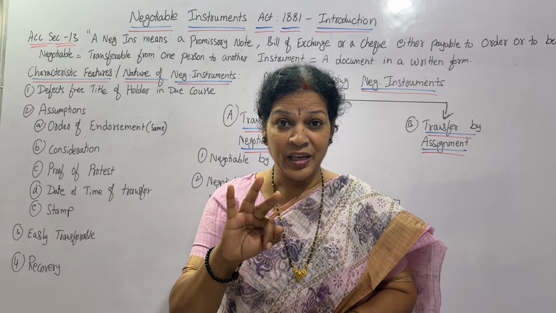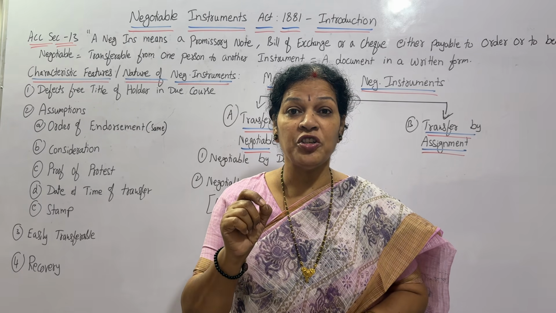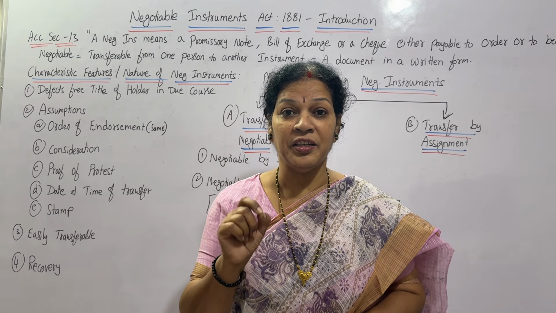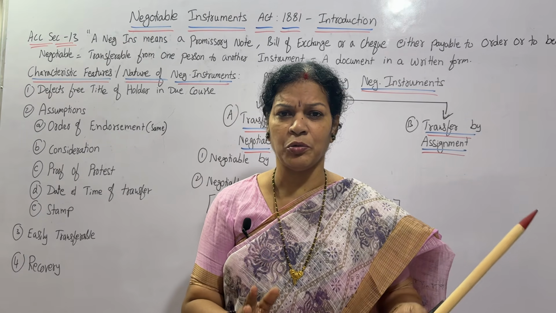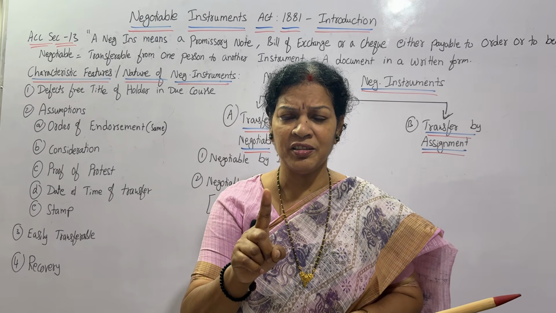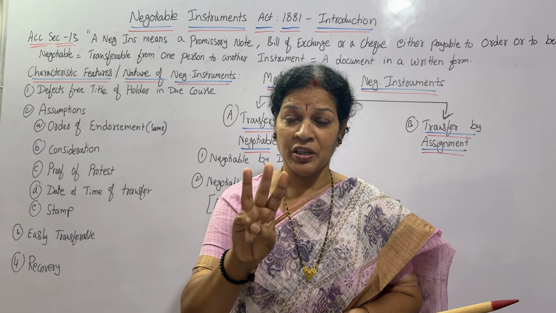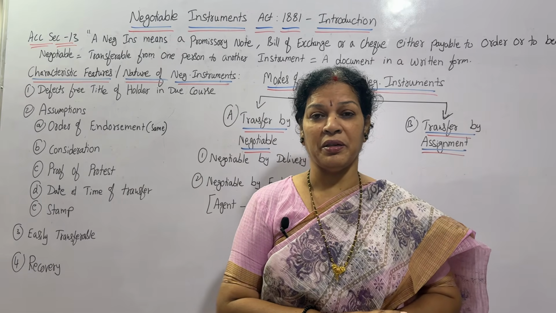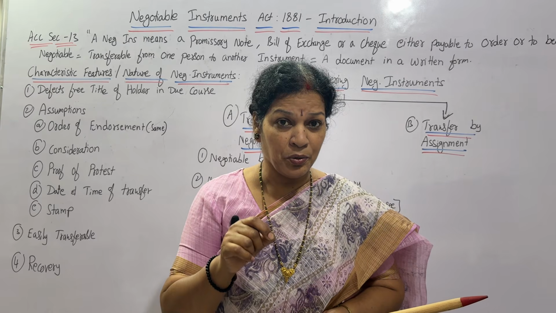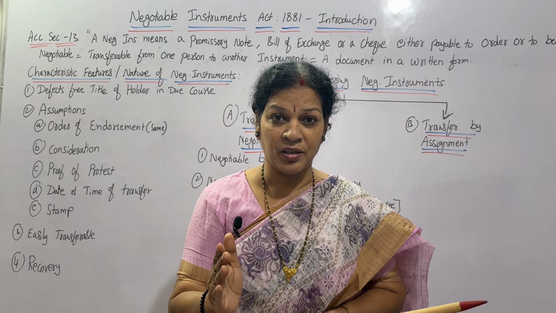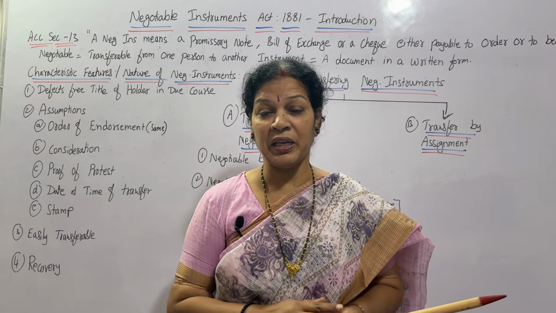So whether you are making payment through the check, promissory note or bills of exchange, any of these, that is discussed in the Negotiable Instrument Act 1881. So this Act is talking about these three things only: check, promissory note and bills of exchange. Through this process you can make the payment. So how do you make the payment? What are the rules and regulations when you are going for a negotiable instrument, any of these? Then what are the conditions to be applied, and types of making of payment?